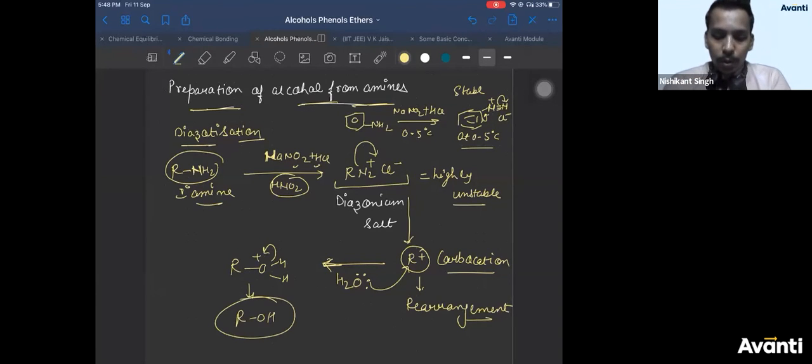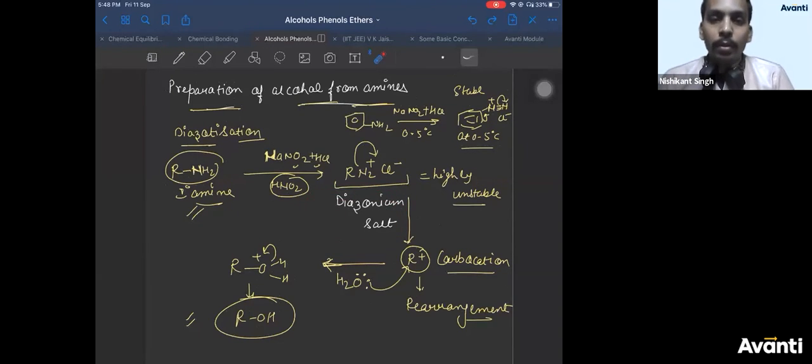So this is how you can convert your primary amine into alcohol. Please see the mechanism carefully. If there is any doubt, you can ask. Just remember one thing, R plus, a carbocation, is formed, and it will undergo rearrangement. We'll take one example of this rearrangement and move ahead. How this diazonium salt is formed, we'll see its mechanism in detail in the last chapter.